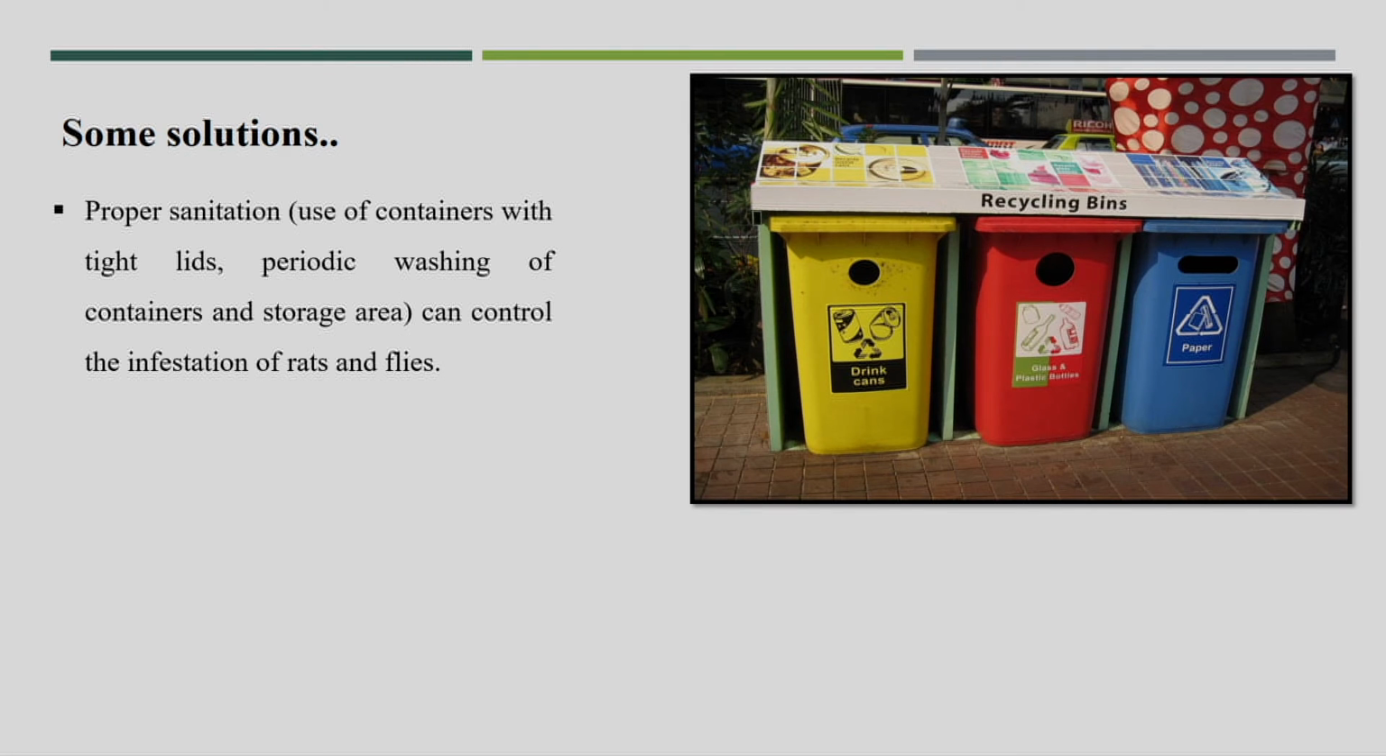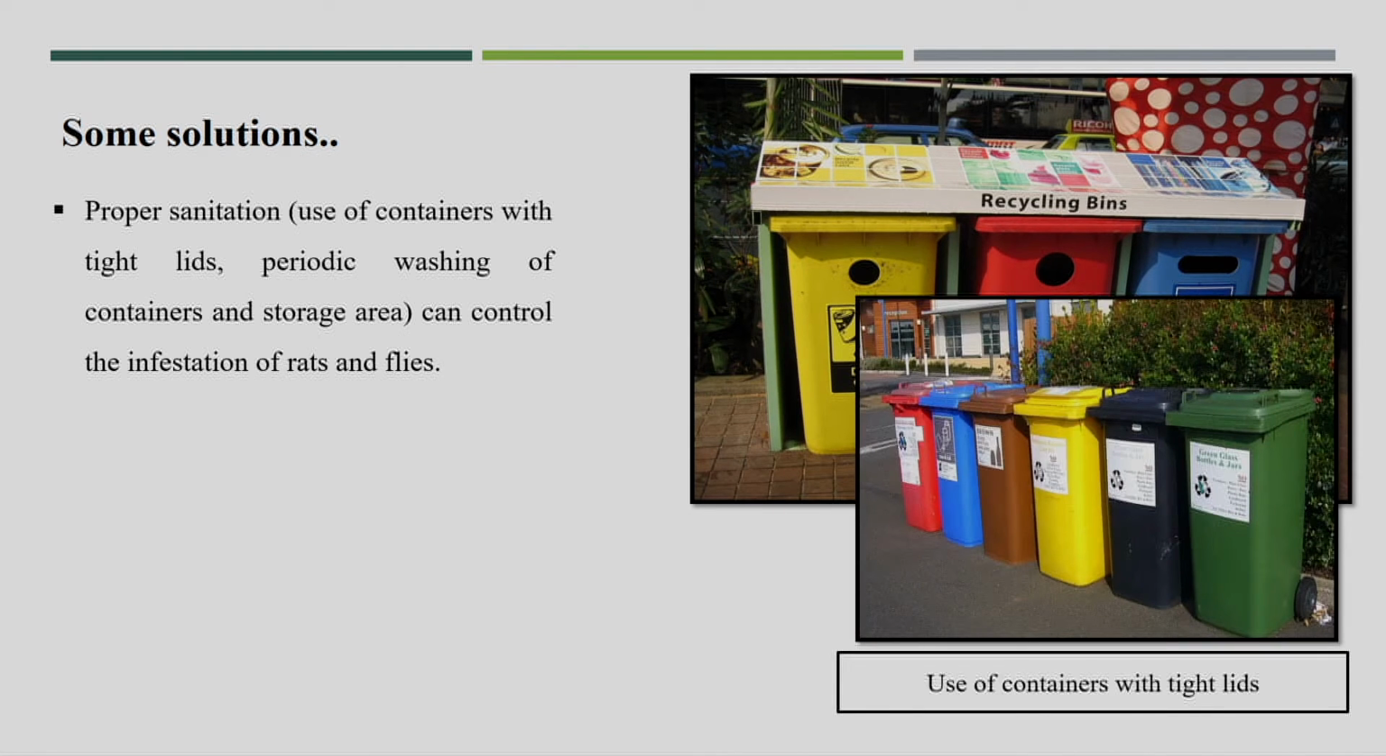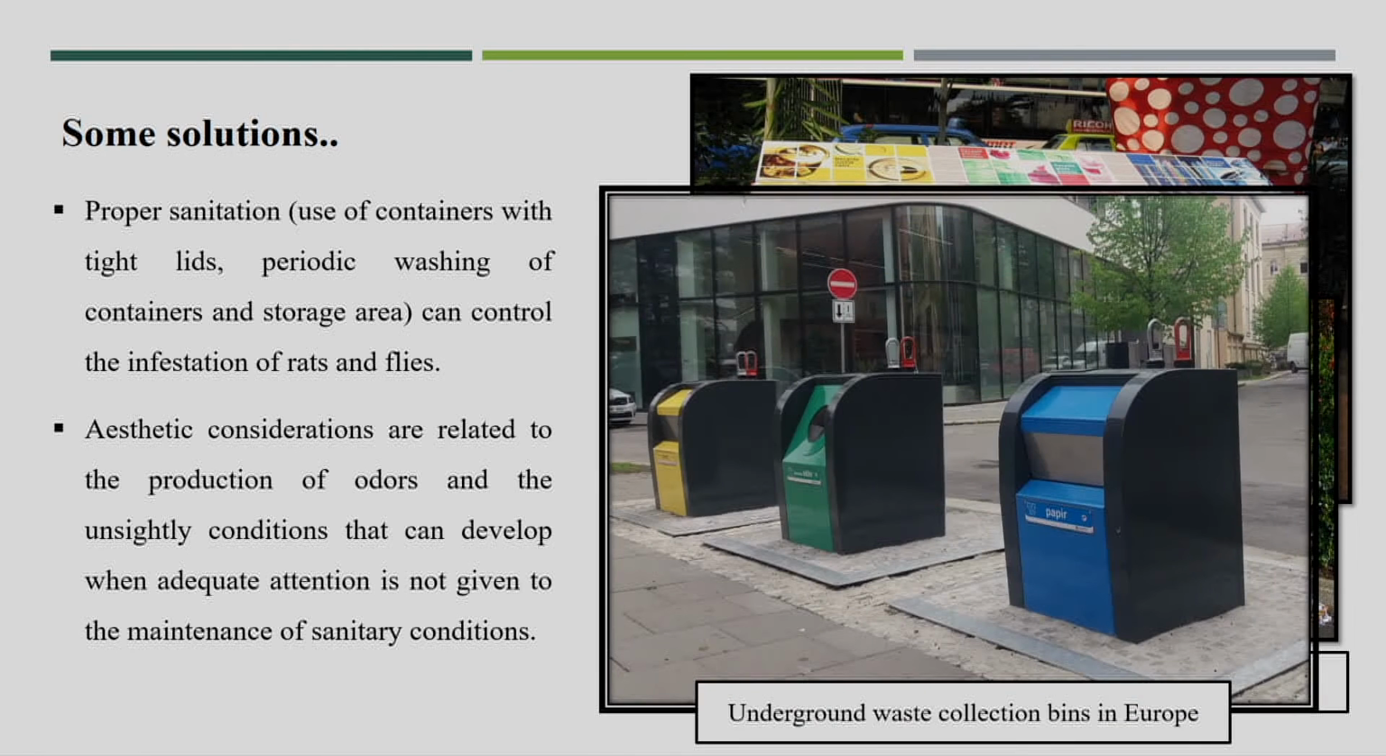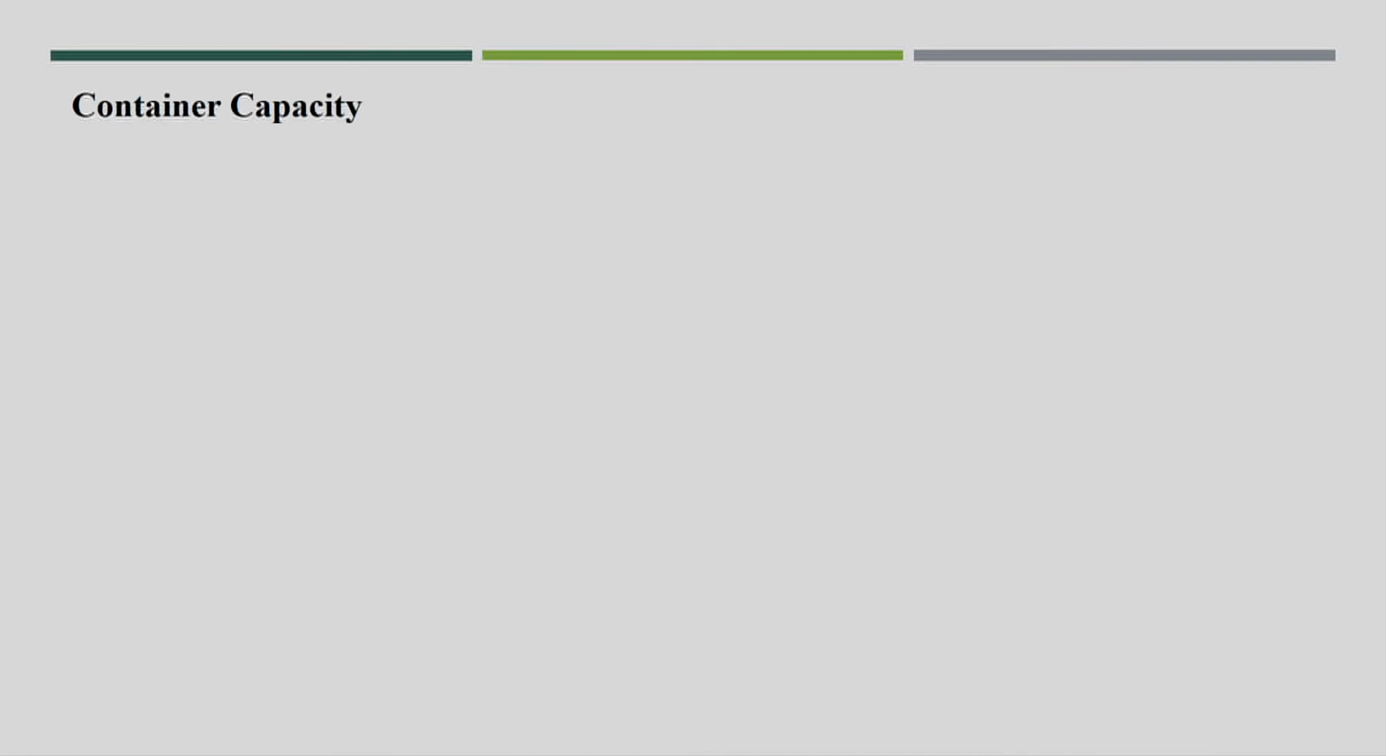Proper sanitation, the use of containers with tight lids, and periodic washing of those containers and the storage area can control infestations of rats and flies. Aesthetic considerations are related to the production of odor and unsightly conditions that could be produced in those locations. It is also possible to have underground waste collection bins; this is one photograph from Europe.